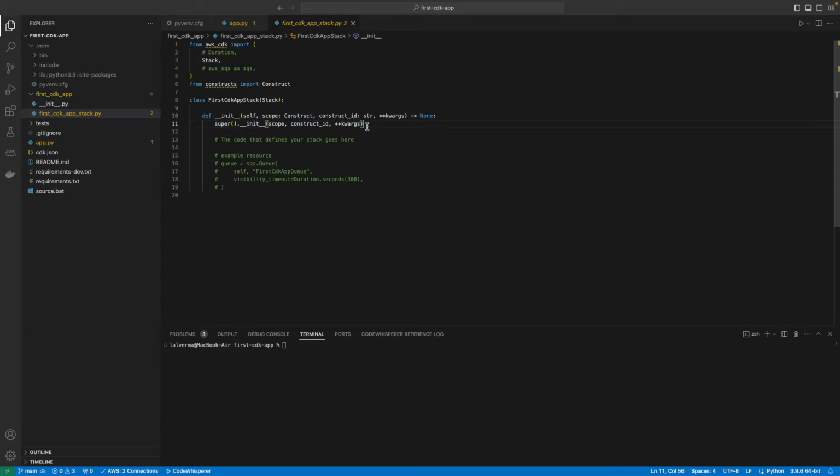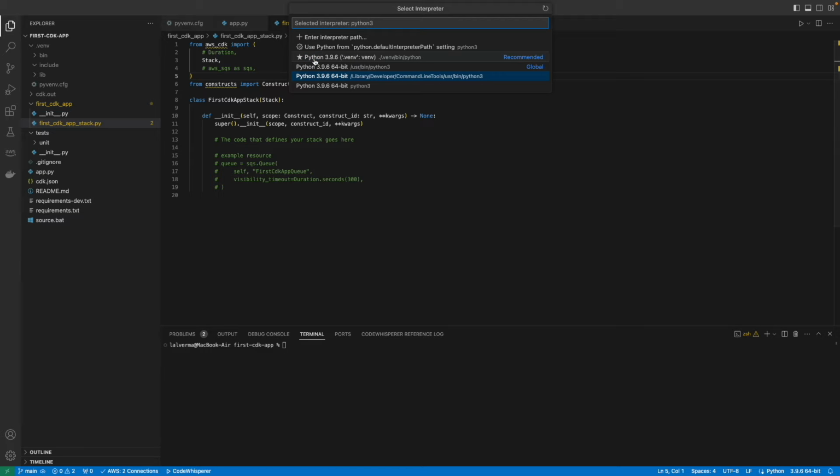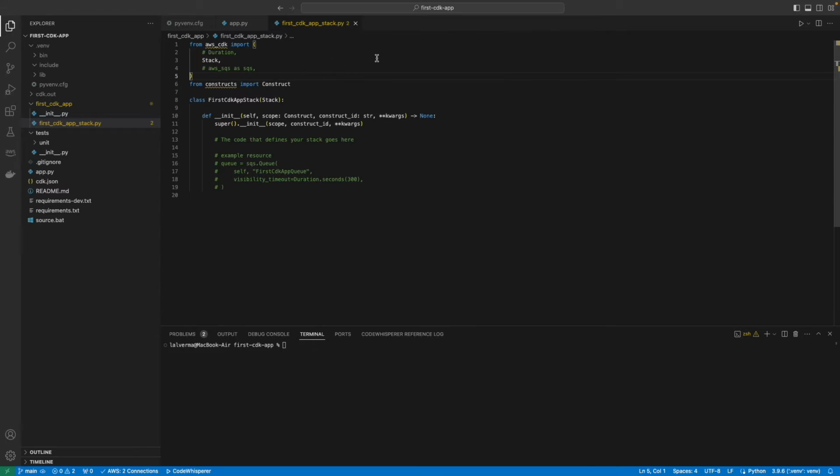Now that we understand the core components of our CDK application, let's extend this with a custom AWS resource. Before we add our resources, we need to fix these warnings. Visual Studio Code is unable to understand the site packages like AWS CDK and constructs. To fix this, click on the quick fix, select a different interpreter, and we are going to select the interpreter available in the virtual environment. As you can see, we are good with the warnings now. They are not visible anymore.